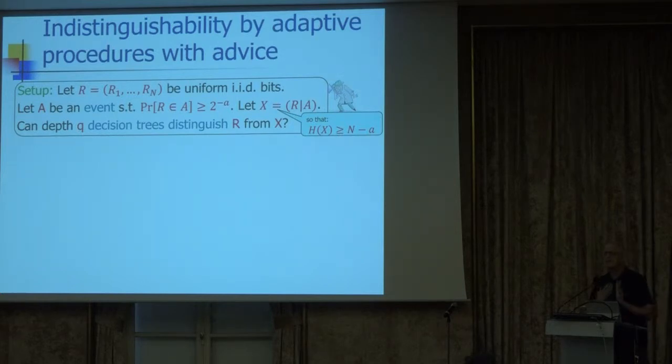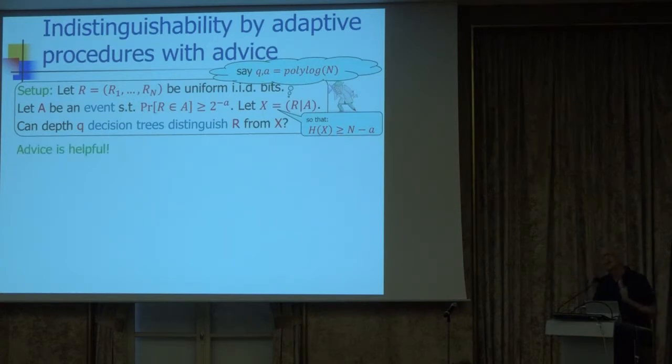And the question that we want to ask is, can depth Q decision trees distinguish the original uniform distribution from the conditioned high entropy distribution? For concreteness, and this is the setup that we're interested in, the amount of advice bits and the number of queries will be polylogarithmic in the number of random bits.